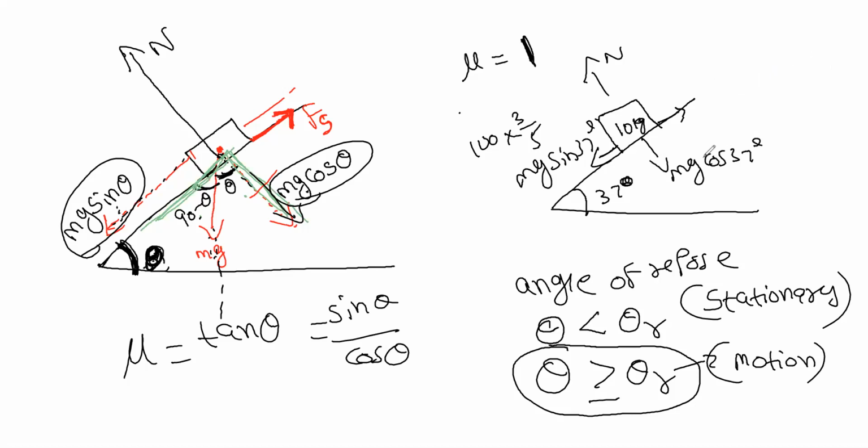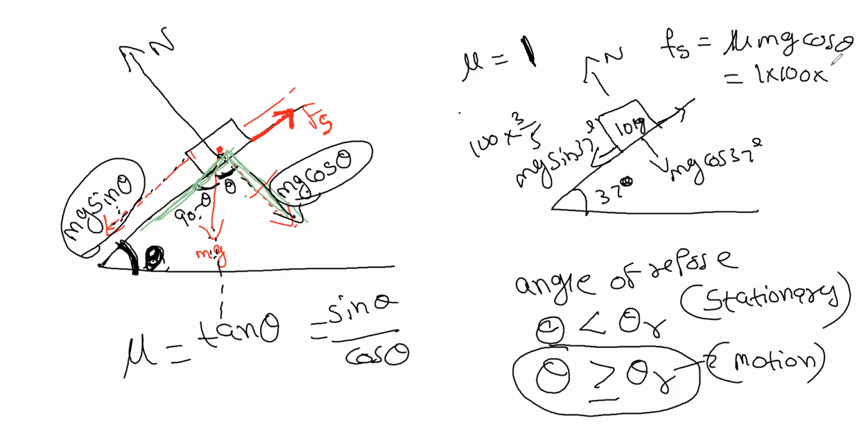Okay, first calculate what this will be. So that'll be 3 by 4 Newton? What is Fs you got? 1 into 100 into 3 by 4.